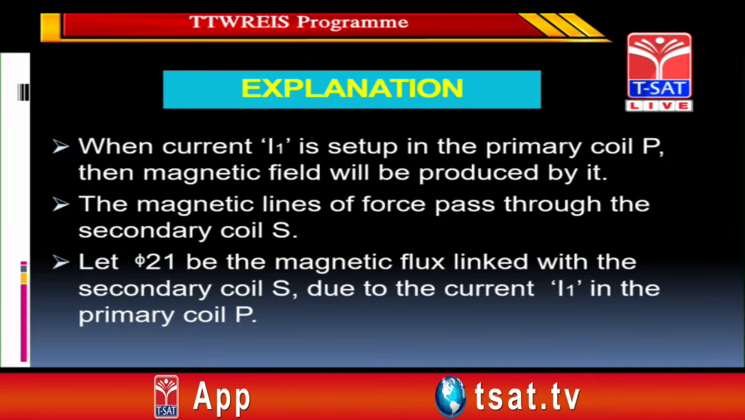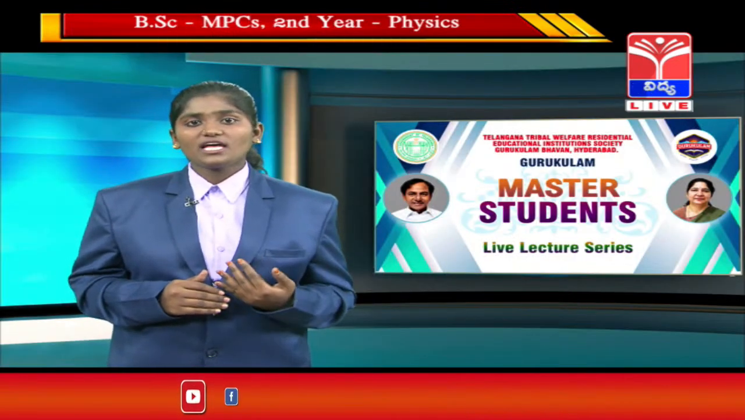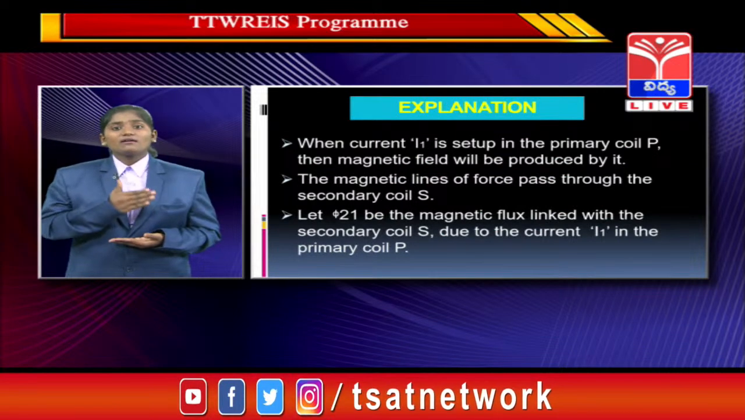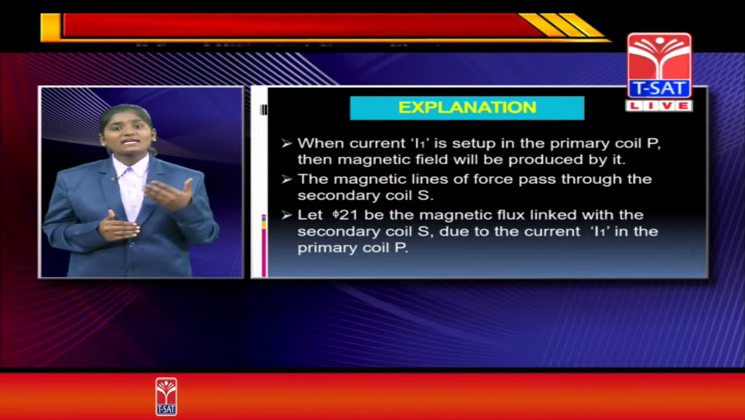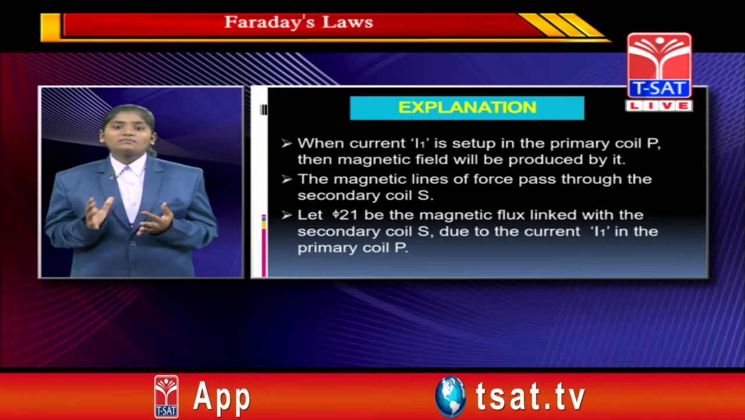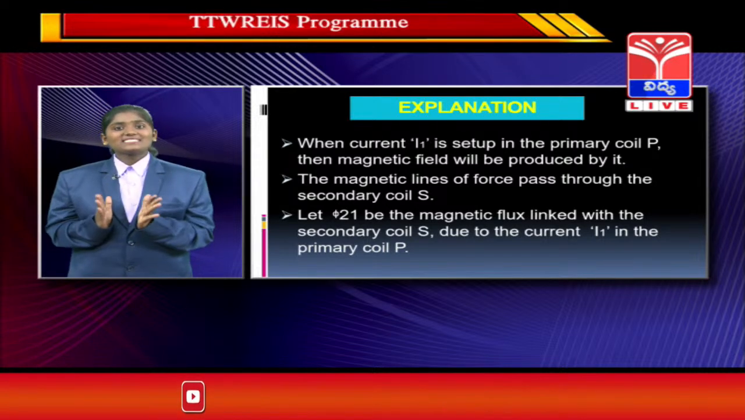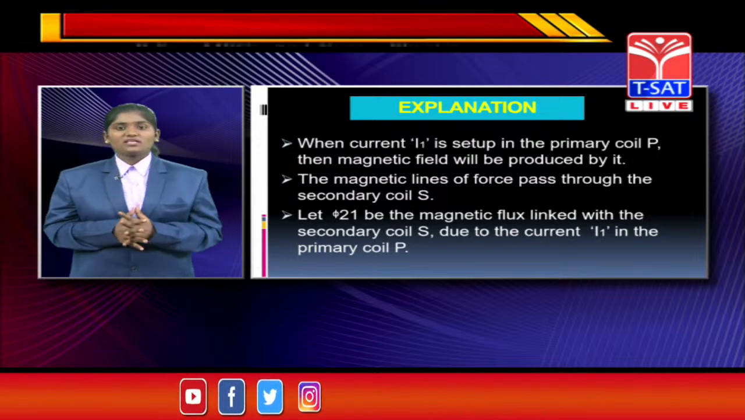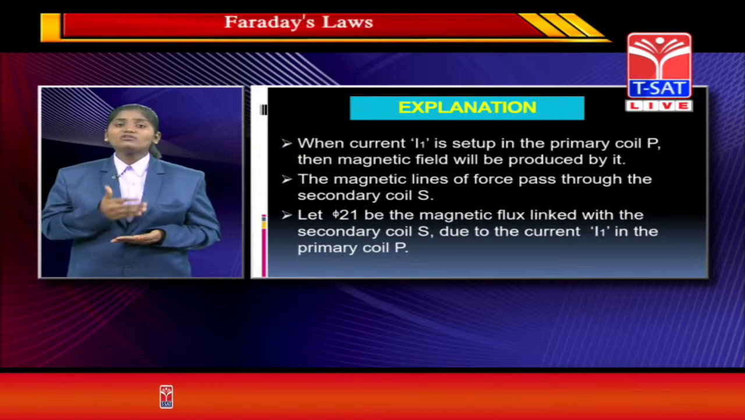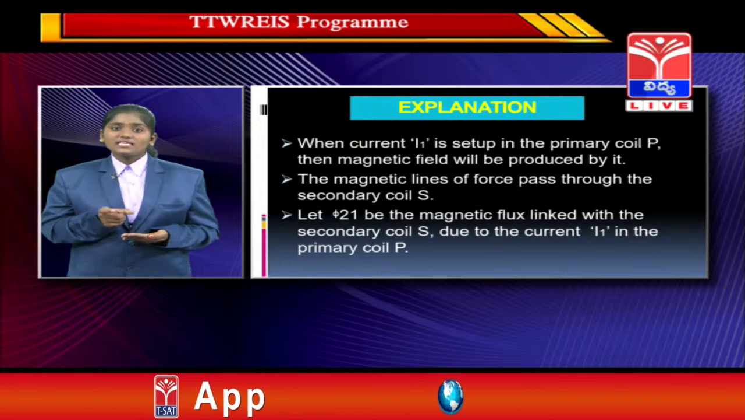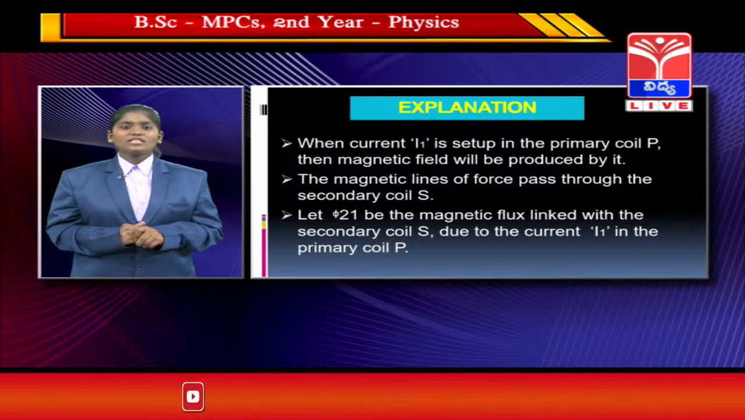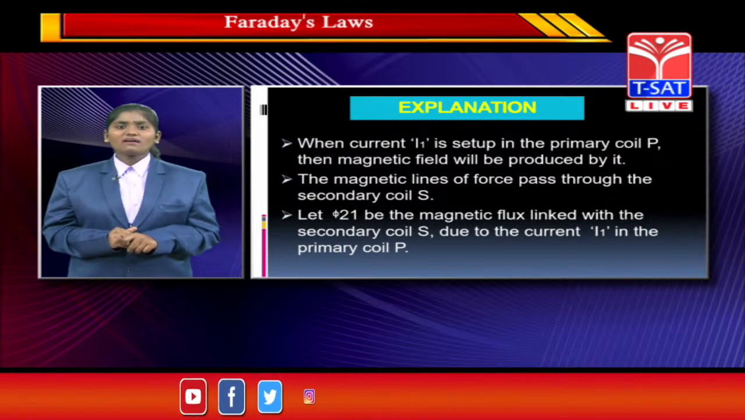If the current is changing in the primary coil, then the magnetic field is produced in the primary coil. From the magnetic field we get the magnetic lines of force. Then the magnetic lines of force pass through the secondary coil, because the primary coil and secondary coil are placed near to each other. So when the magnetic field is produced in the primary coil, it releases magnetic lines of force, and since the secondary coil is near to the primary coil, the lines of force pass through the secondary coil.